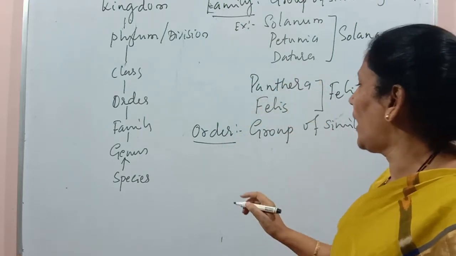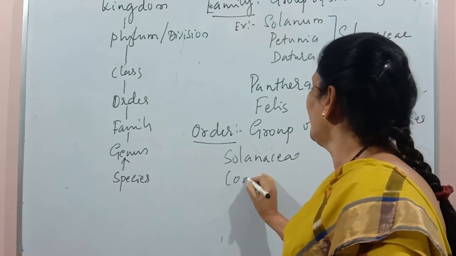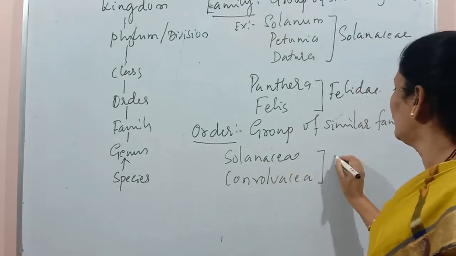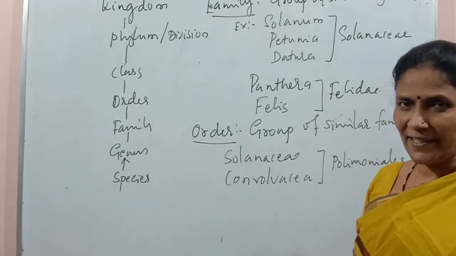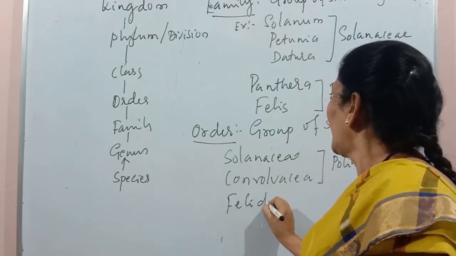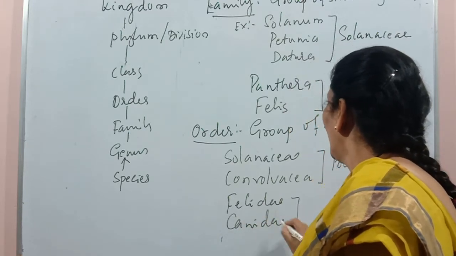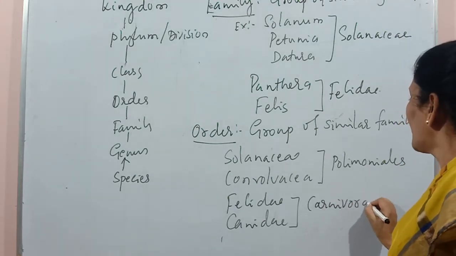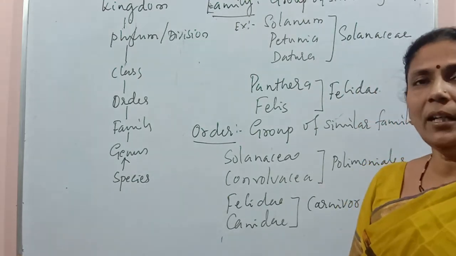For example, Solanaceae and Convolvulaceae have been placed in the order Polemoniales. In the same way, Felidae, a cat family, and Canidae, a dog family, are placed in the order Carnivora.